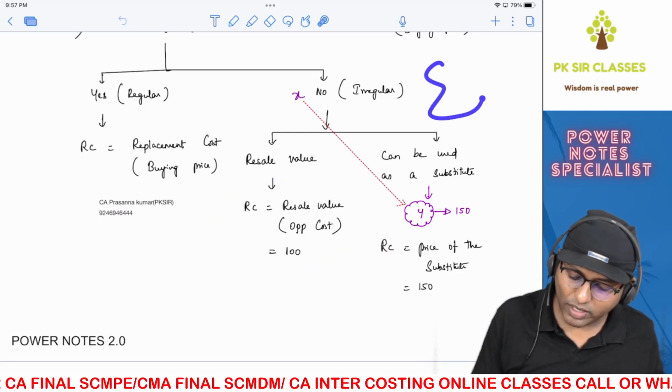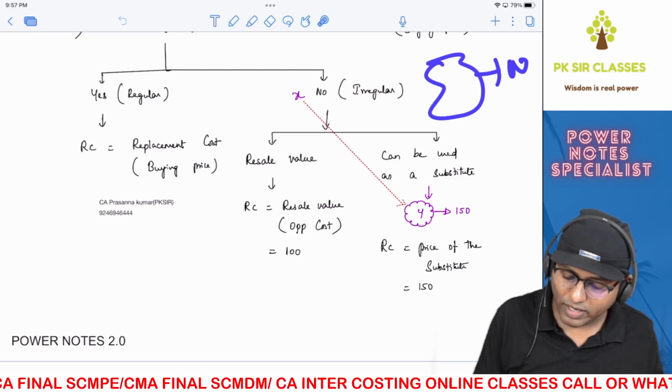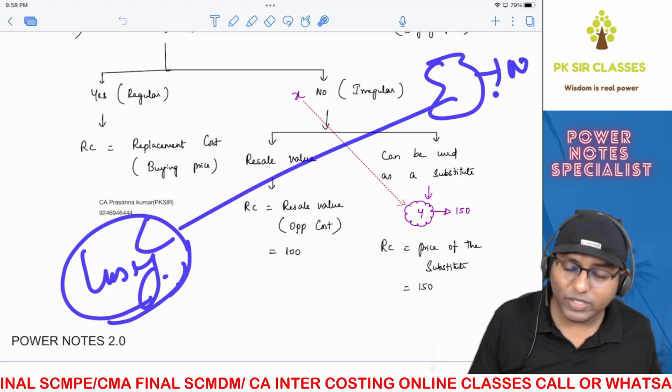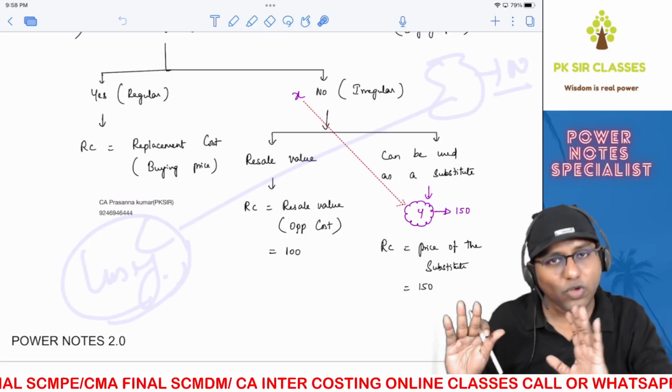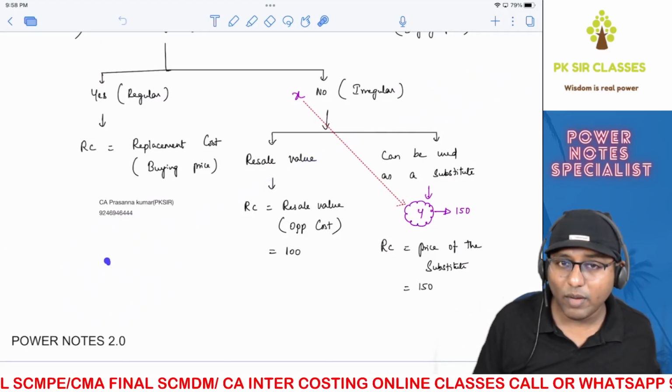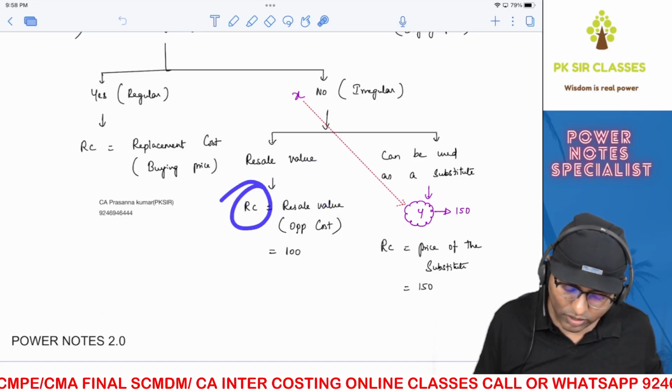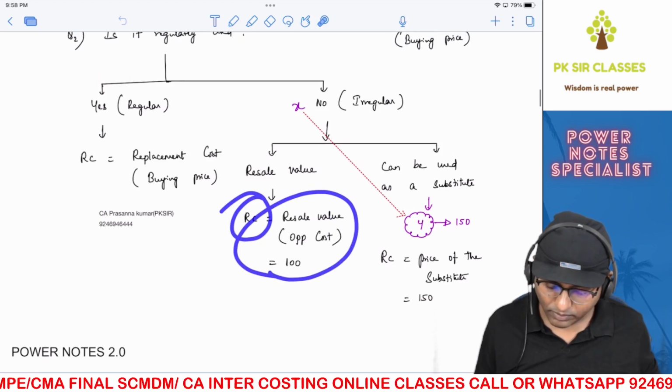There is a raw material stock like this. It can be sold for 100. That stock I'm using for some purpose. In that case, I lose an opportunity to sell it for 100. Therefore, 100 rupees is gone. So what is the cost of using this raw material? That 100 rupees which I have lost, which is nothing but opportunity cost. Therefore, relevant cost will be resale value.